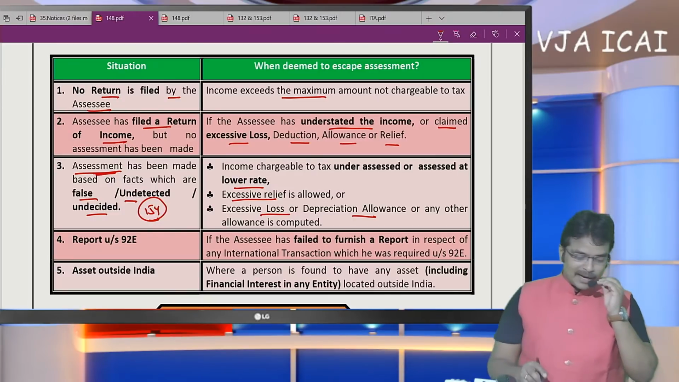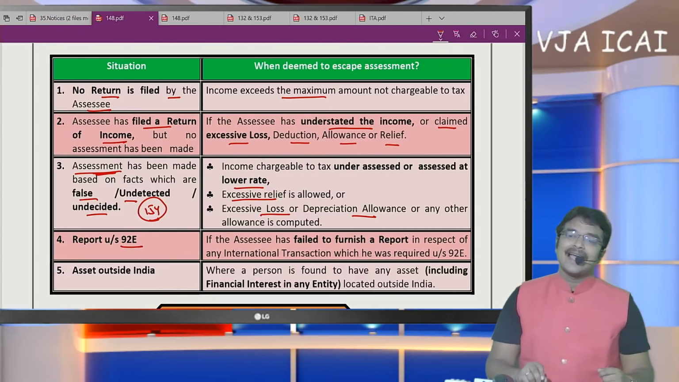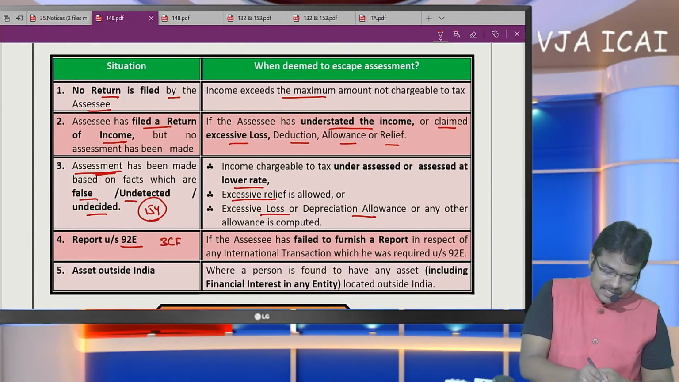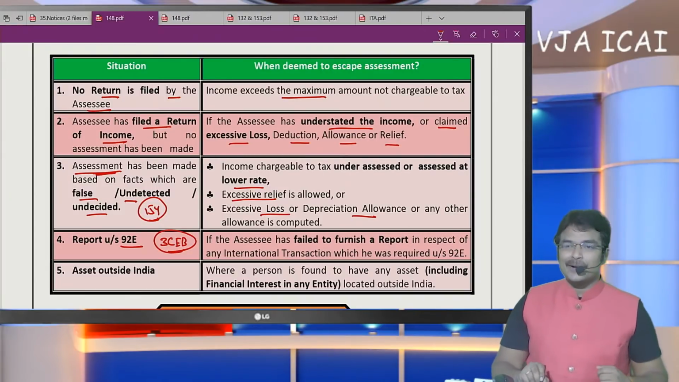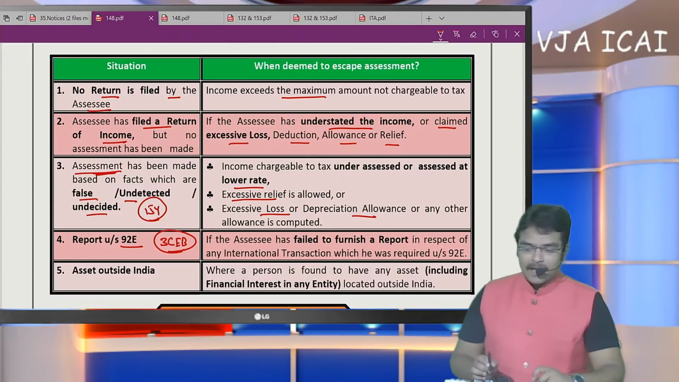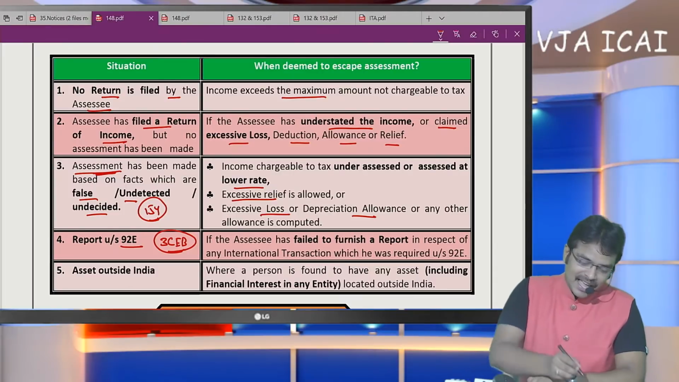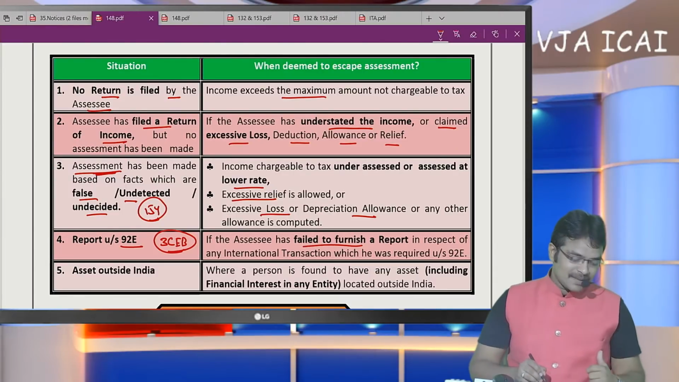Now coming to point number 4, if the SSE has international transactions, a report from a chartered accountant must be obtained in Form 3CEB. In this form, they need to obtain a report from a chartered accountant that the arm's length price of the transaction has been correctly computed. But if the SSE fails to submit that report under section 92E, this is also called income escaping.